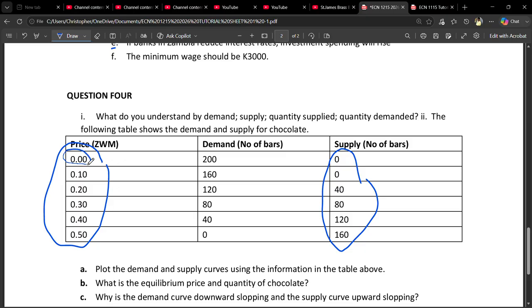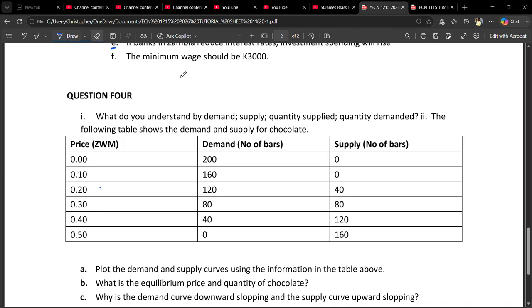So at this much they are willing to supply 0, at that much they are willing to supply 0, at that much they are willing to supply 40. So it is the exact quantity that they are willing to supply at a given price at a specific period of time. We're going to hold everything constant, but price is the one that is varying. That's what we mean when we say holding everything constant there.